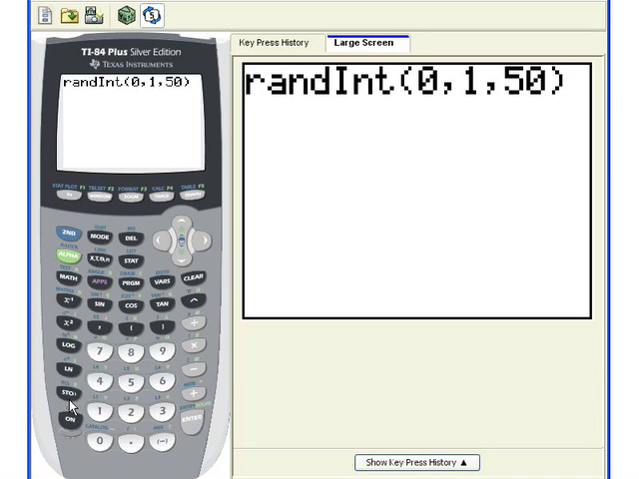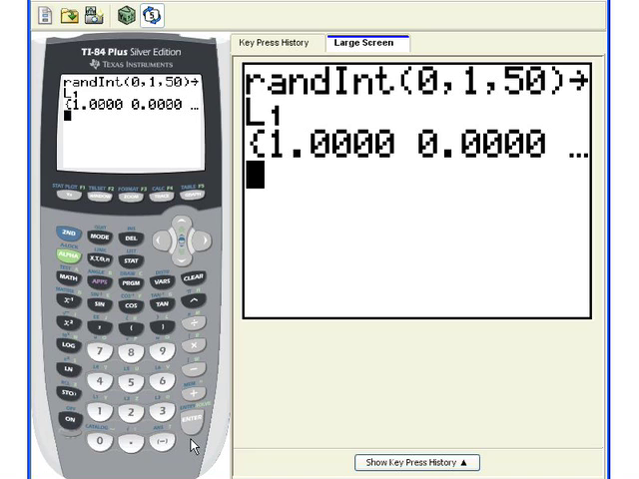So come down here to the lower left part of your keyboard, and you see the STO key, S-T-O. Hit it, and what's going to happen is you get an arrow on your screen. The arrow is the way the calculator says I'm going to store it. Second 1 for L1. So this is going to generate 50 random ones and zeros and put them in L1 for me. Hit enter.